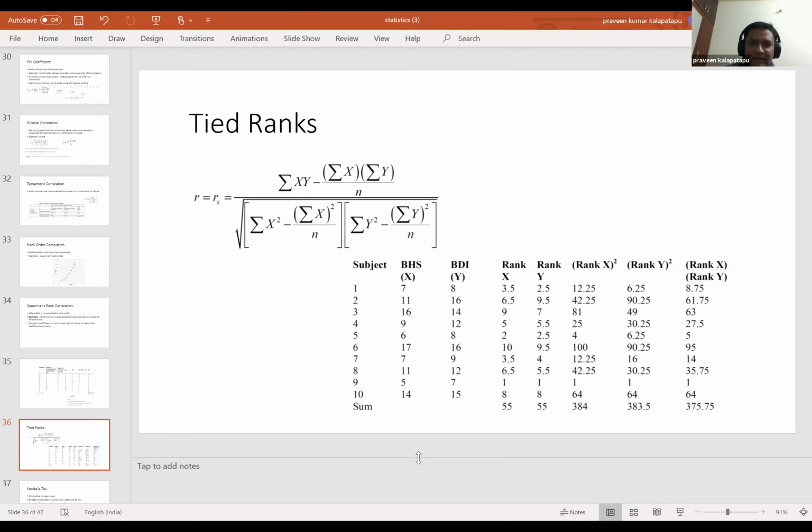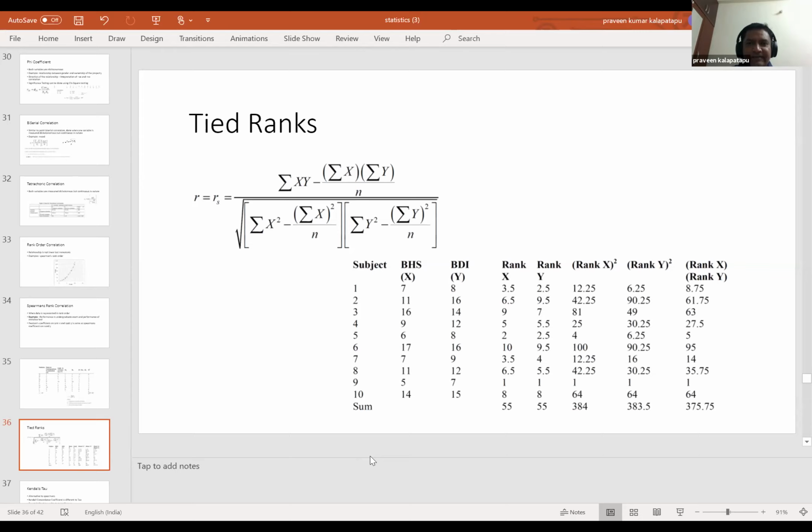So 4.5 is the rank given for all the 7 places. And the next rank list would now be 1, 2, 3, 4.5, and then goes to 7. The next rank would be 7, because 3, 4, 5, 6 are occupied by 7 itself. So that average comes to 4.5, and then the next rank would be 7. Correct.